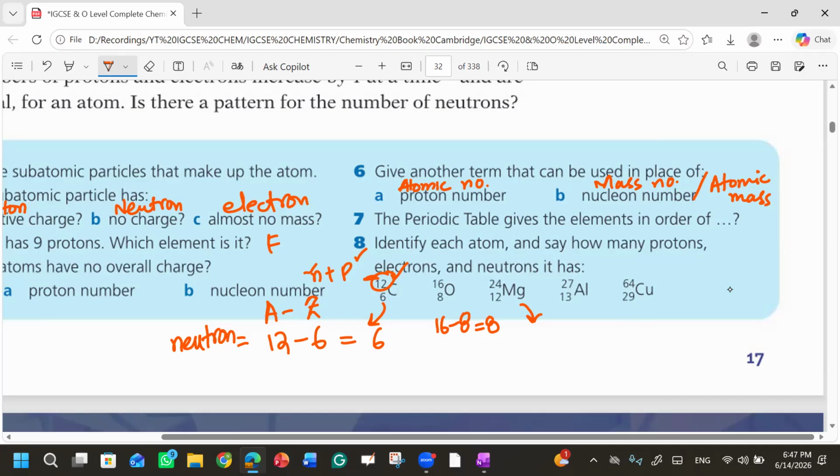For copper, it would be 29 protons, 29 electrons, and neutrons would be 35.